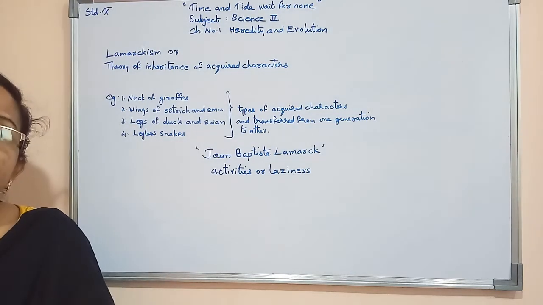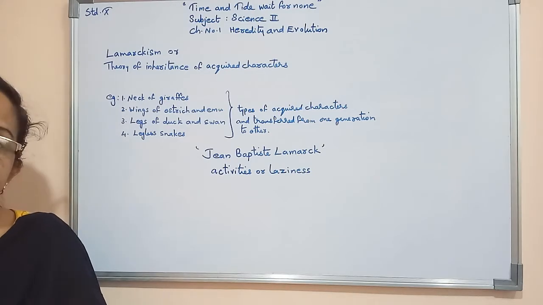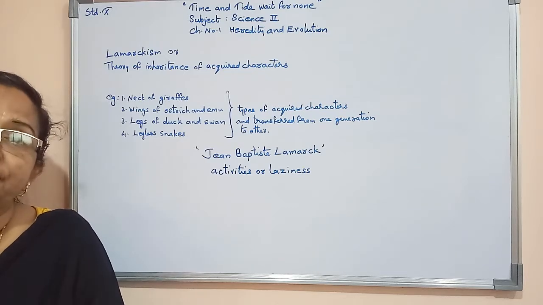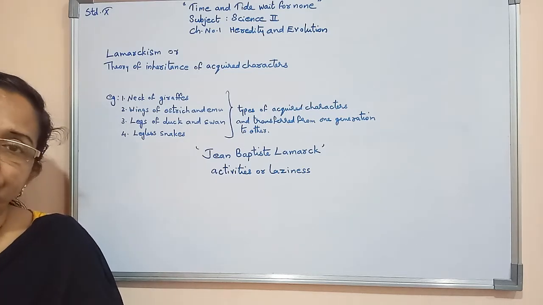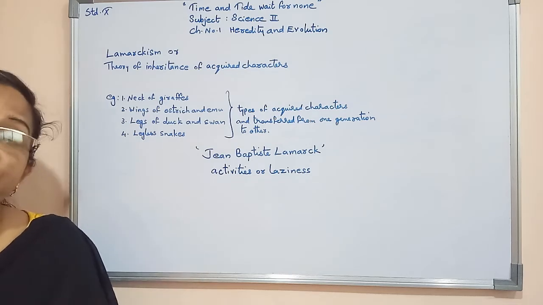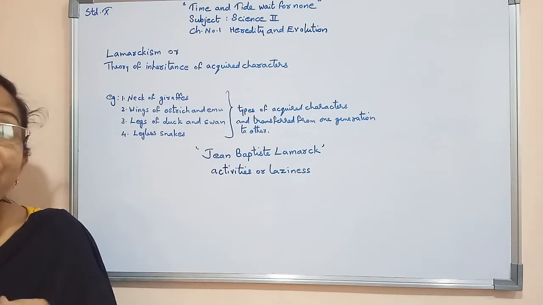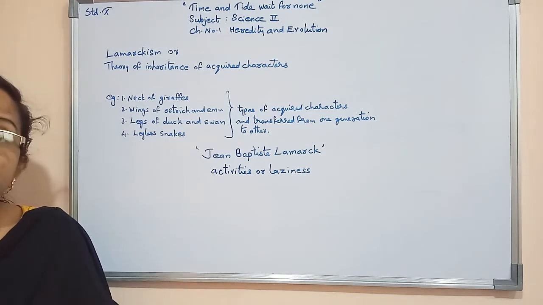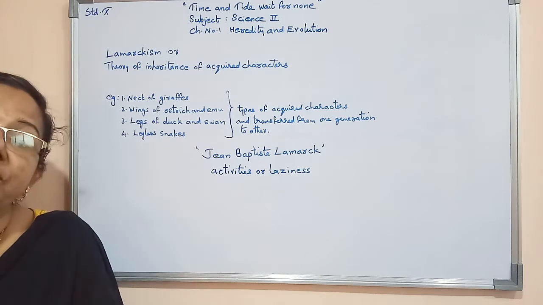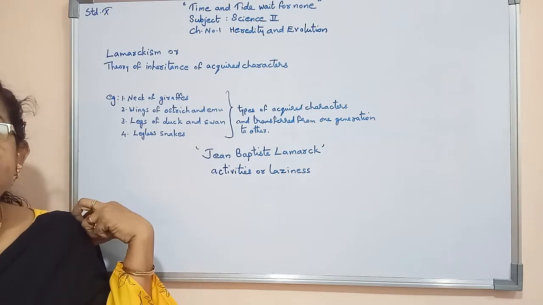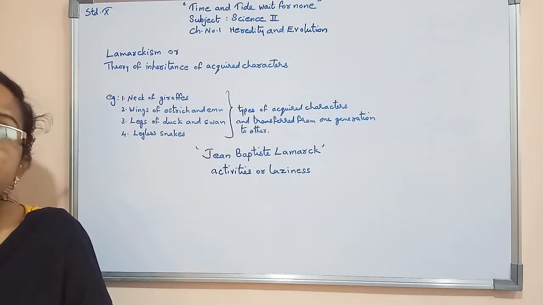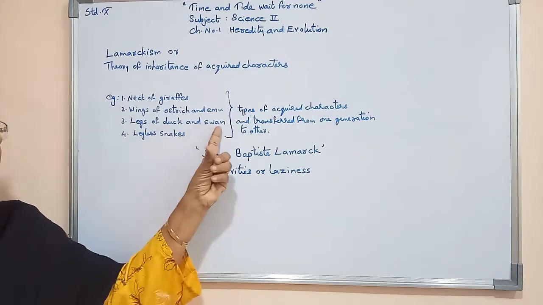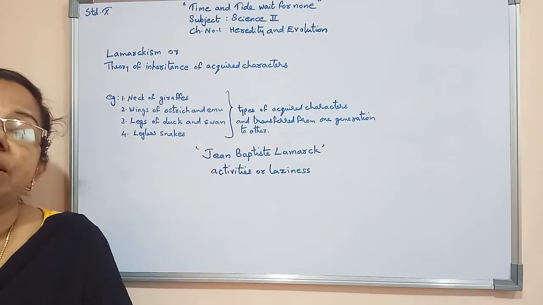Other thing, in case of duck as well as swan, they always swim in the water. As a result of it, their legs became strong, as well as we can say that their legs modified for swimming. So we can say that this is a kind of acquired character. They have wings, but most of the time they use their legs for swimming. As a result of it, in case of duck as well as swan, modification occurred in their